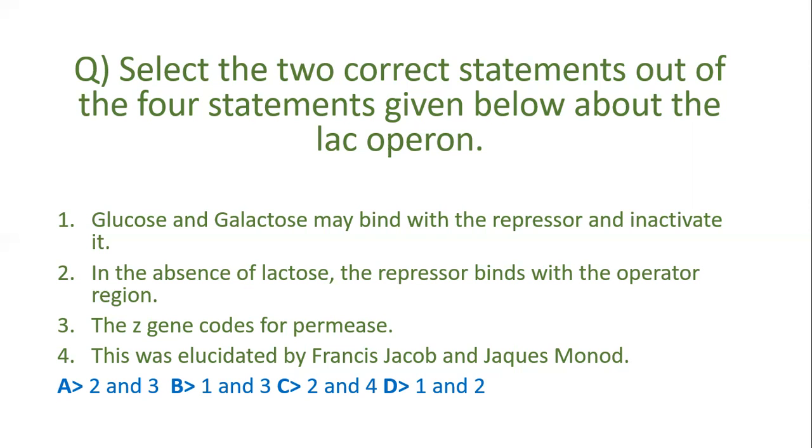So this is the basic concept of an operon. In 1961, Jacob and Monod first introduced this particular model. So how does it look like?